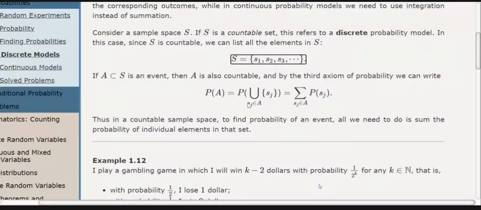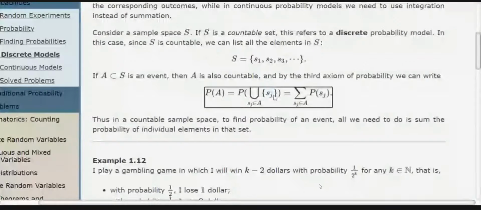So we are able to write like this: Sj belongs to A. We will select only those Sj's which belong to A. In discrete models, we assume that they are mutually exclusive: either S1 occurs or S2 or S3, not both of them. So all the Sj belonging to the set A are mutually exclusive, which means the probability of their union is the sum of their probabilities. So we check all the Sj belonging to A, find their probabilities, and add them. We will get the probability of A.